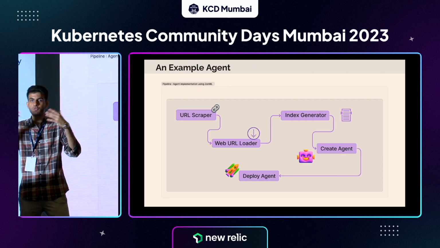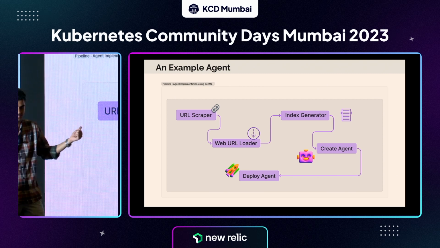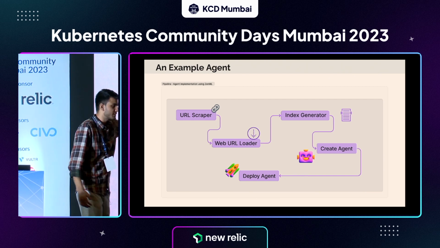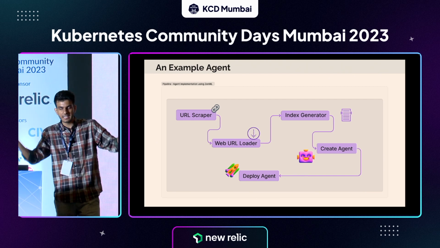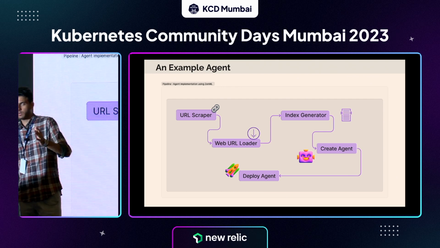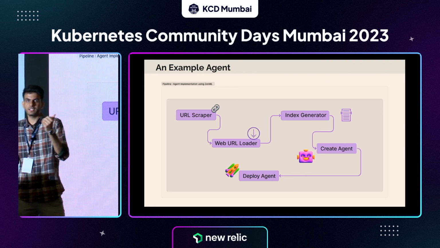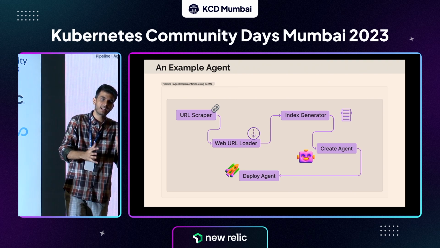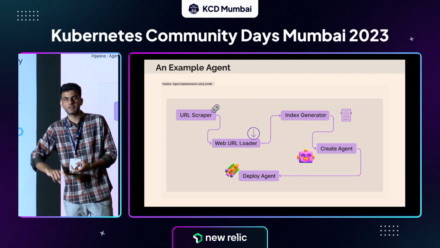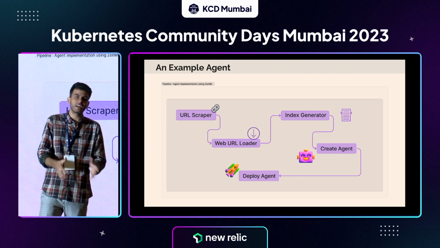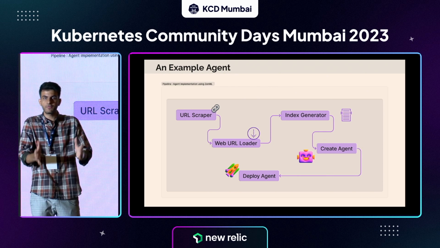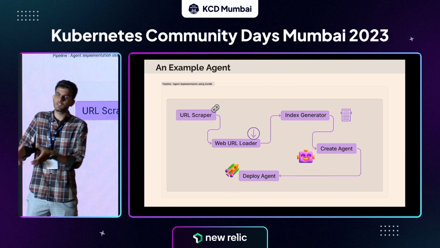So for that to be enabled, I have a pipeline which looks like this. What I'm doing here is simple. Basically, until the third step, what I'm doing is creating this database for the agent. What an index means essentially is just a vector database. So don't worry about the naming here. An index is some kind of a database that has vector representation of all the data that I have. So data from documentation, data from Slack messages, all of that is vectorized into different columns, and then I'm putting that into some kind of vector database. And that forms the base using which the agent will answer questions.